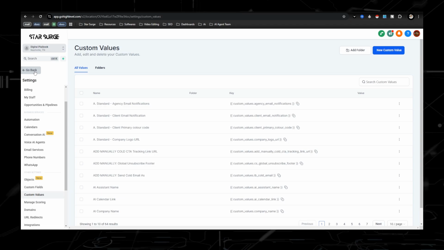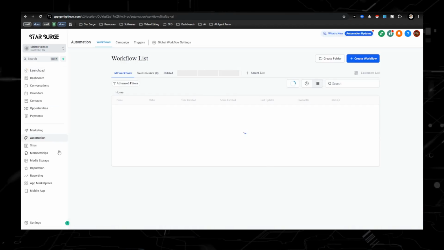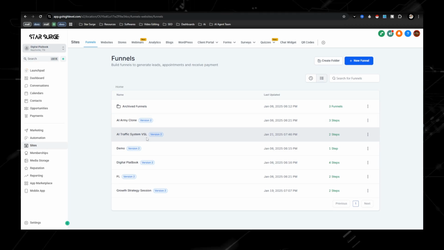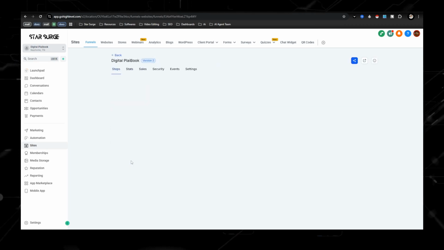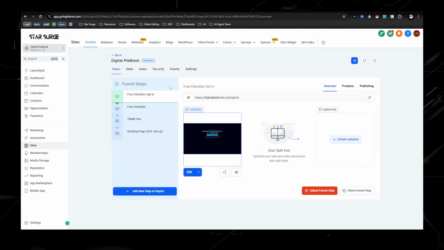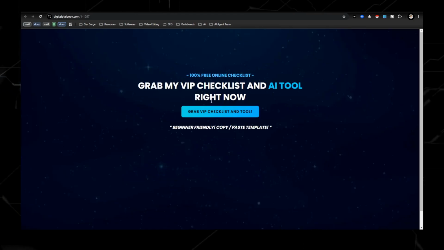So we have the back end. Now let's talk about sites in the front end. I'm just going to use mine as an example. You are going to want to have something that looks like this. Now my domain name is Digital Playbook.